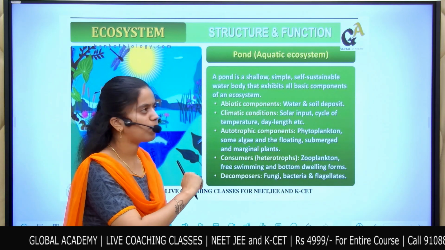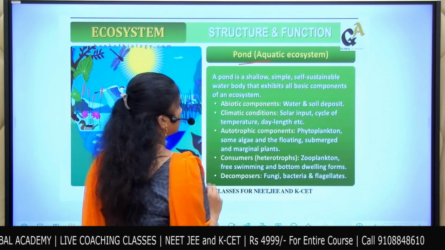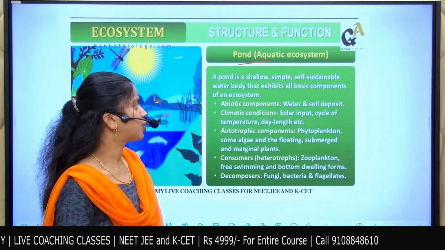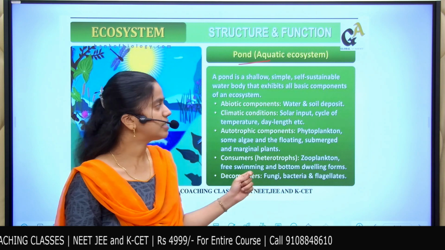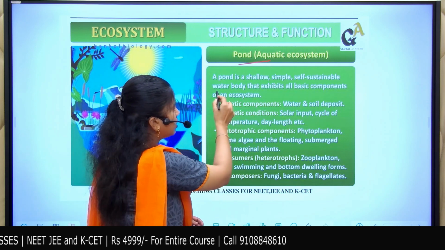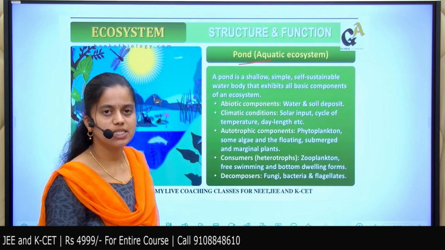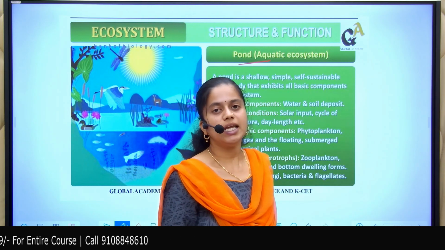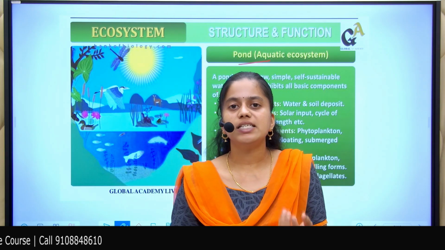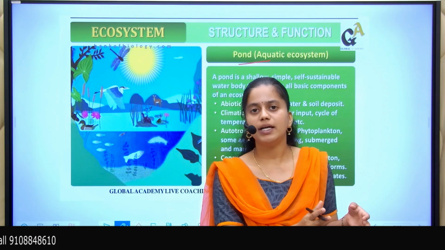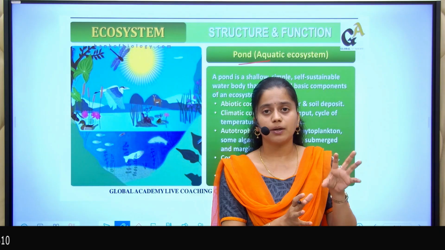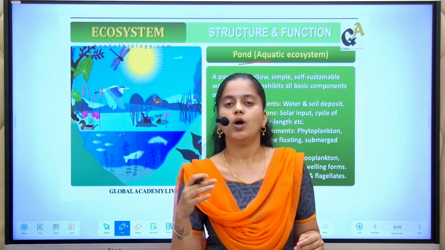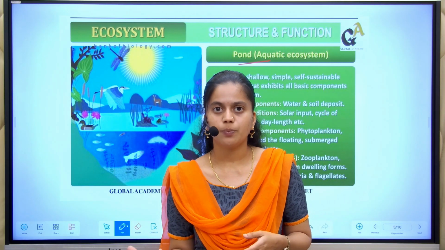Next most important topic is the pond ecosystem. The pond is a shallow, simple, self-sustainable water body that exhibits all basic components of an ecosystem. In this concept, you will sometimes get the question: what are the abiotic components of the pond ecosystem, or what are the biotic components of the pond ecosystem?